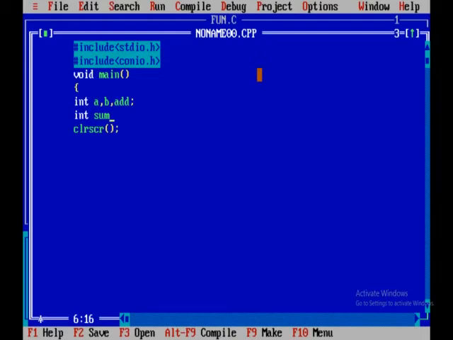Now void sum, to that I am passing a, b values. So we have to specify the type of the parameters, right? Now printf "enter two numbers" and scanf accepts two numbers, right? Now we have to call the function, right? Now what is the way to call the function?